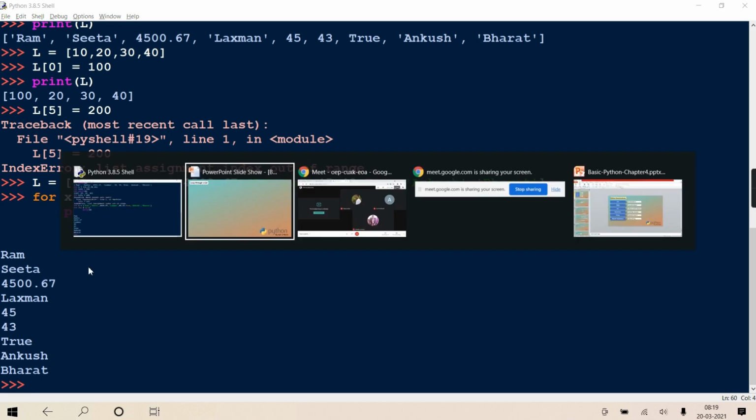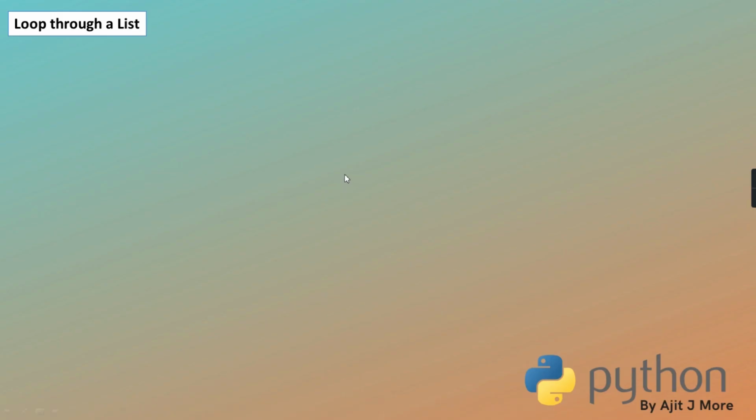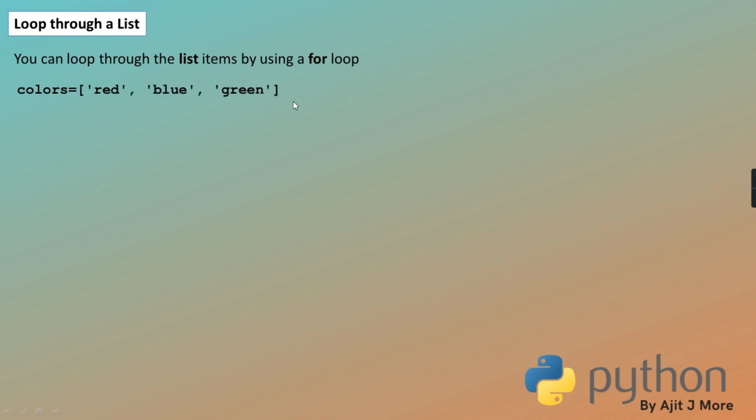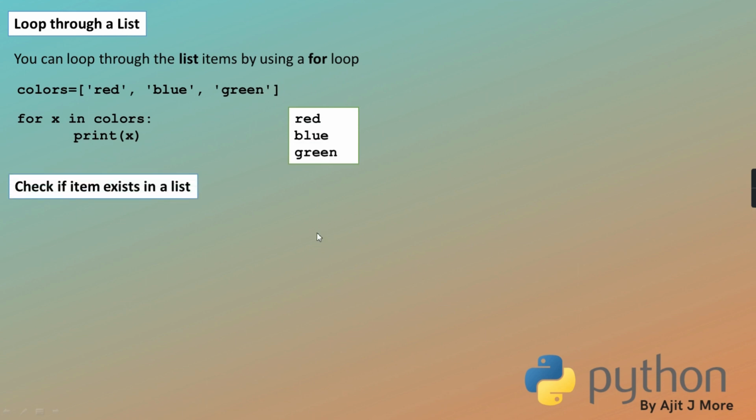Clear? So that easy it is to traverse a list. You can loop through the list items by using a for loop. Example, this is your colors list. I'm writing for x in colors, print x. So one by one color value will be copied in x. First time red will be copied, then blue will be copied, then green will be copied, and that value is getting printed. Okay, red, blue, green. Right? Hope it is clear.